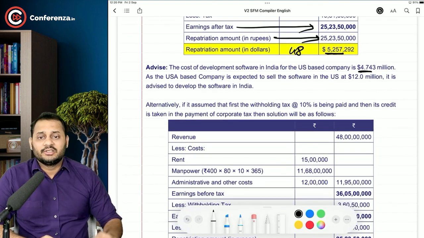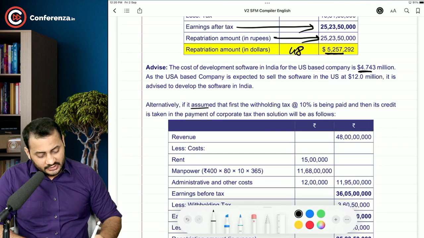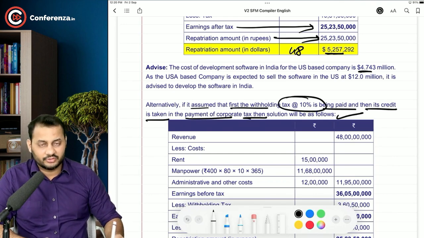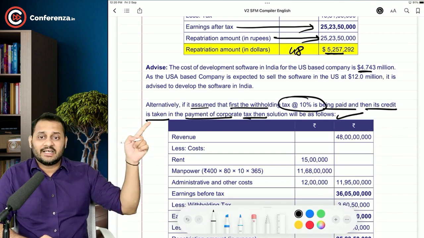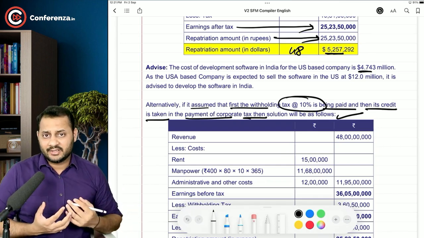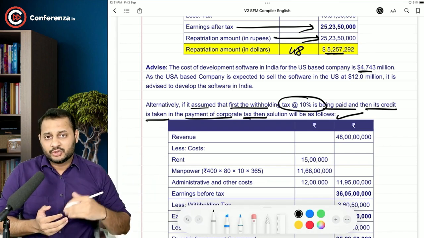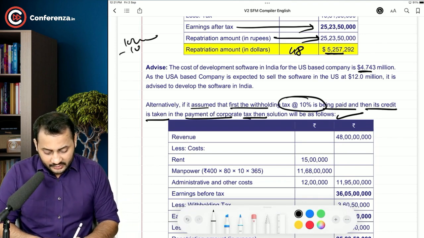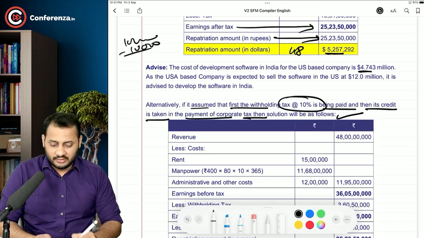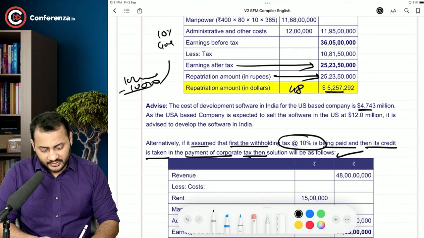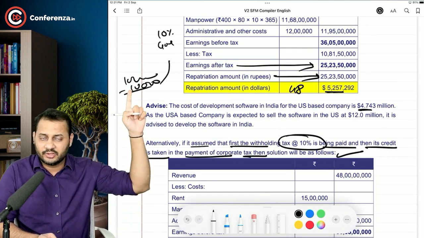Another alternative that the institute has given is that if it is assumed that the withholding tax of 10% is being paid and then its credit is taken in the payment of corporate tax, then the solution will be as follows. This is exactly what happens in India. Let's say, for example, I am a chartered accountant and I am into practice and someone is paying fees to me. So when someone is paying fees to me of 1 lakh rupees, he will automatically deduct 10%, that is 10,000, and they will deposit it with the government. Okay, so this 10% is the withholding tax or TDS that has already been deducted.